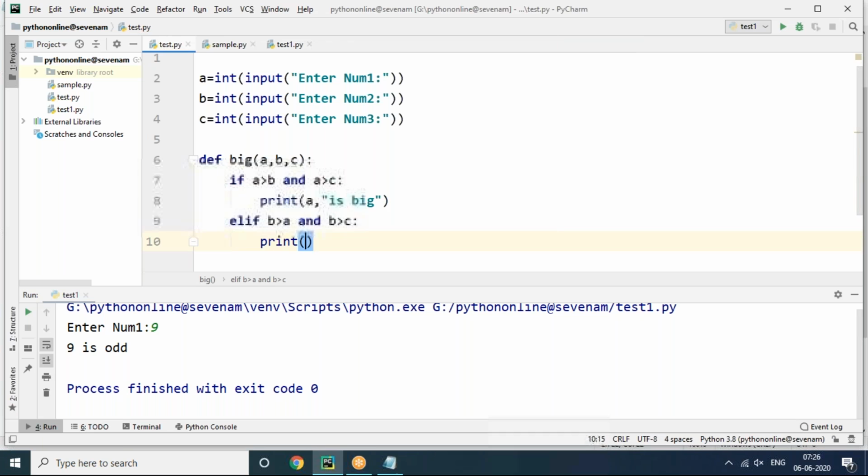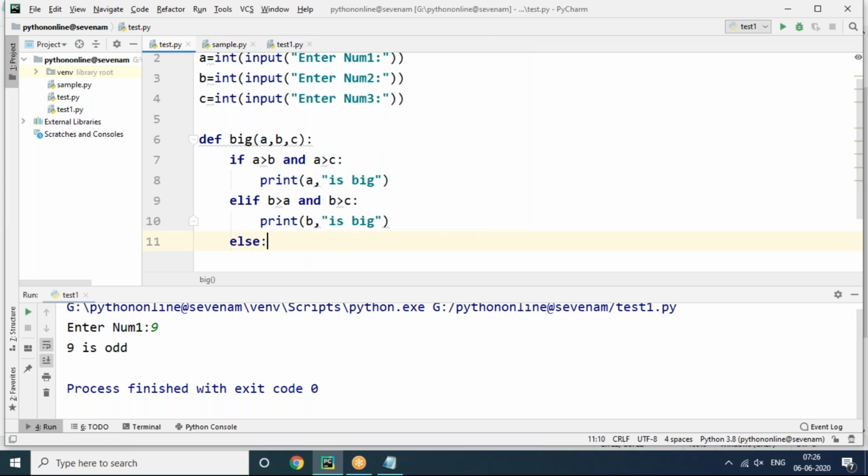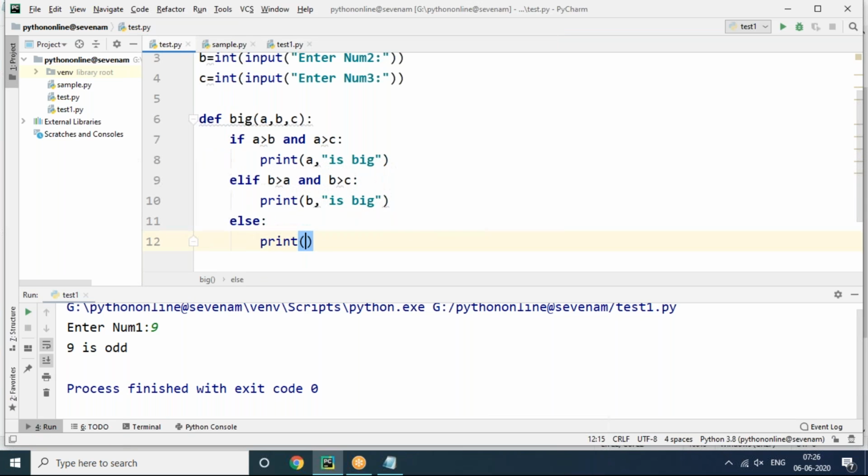Then what do I need to say here? B is big. Yes or no? B is big. Else, finally, what is big? C is big, because we are comparing with two numbers, so c is big ultimately. Now you can pass any values. This is exactly the code.